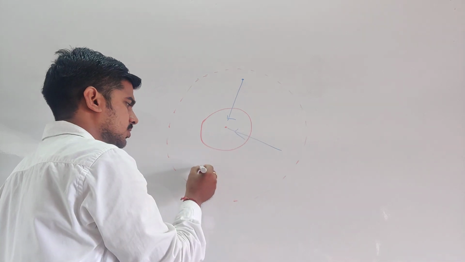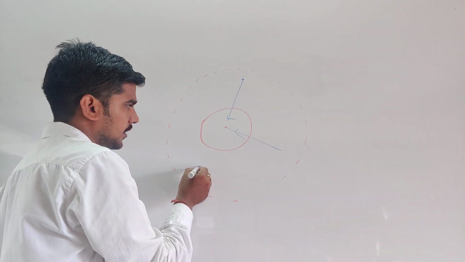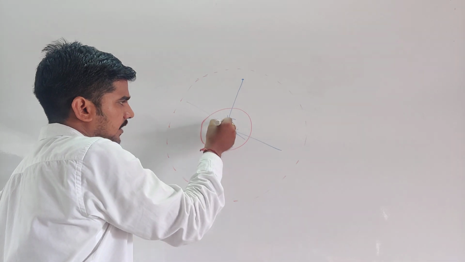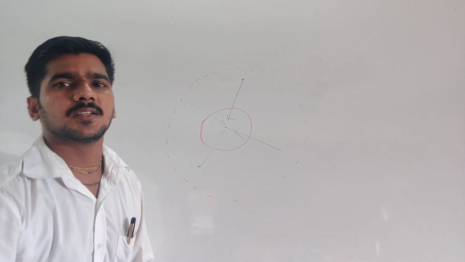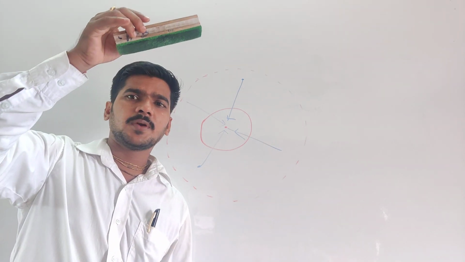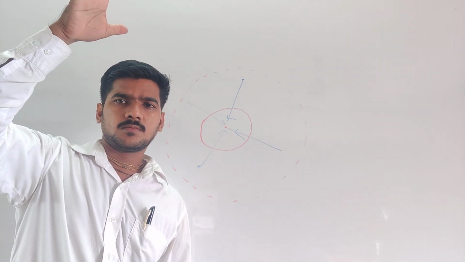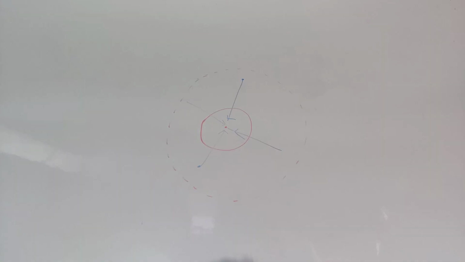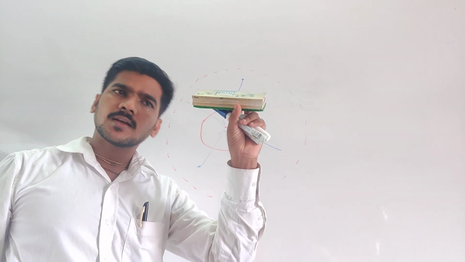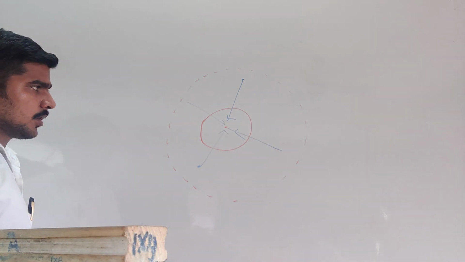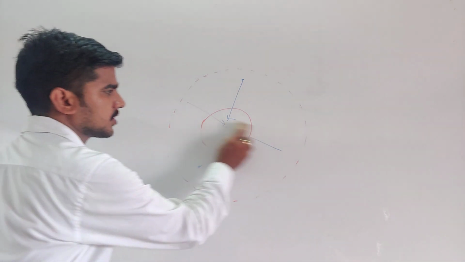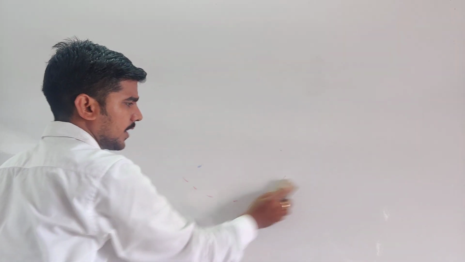Now we are also inside the gravitational field. Suppose this is a duster. If I release this, it moves downward. That means who attracts? Earth attracts. So the acceleration due to gravity is always downward, towards the center of Earth.